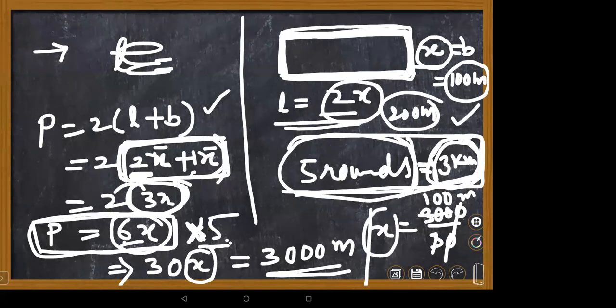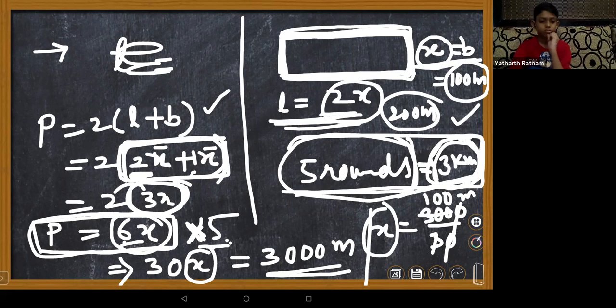We are imagining the x value as the breadth. So x is 100 meters. Length is 2 times 100. 2 times 100 is 200. Ma'am, 200. That's all, children.